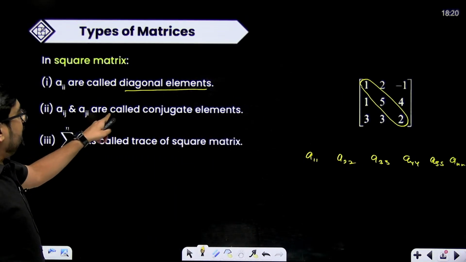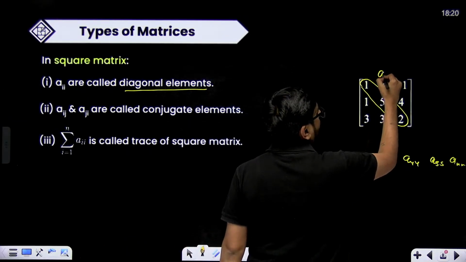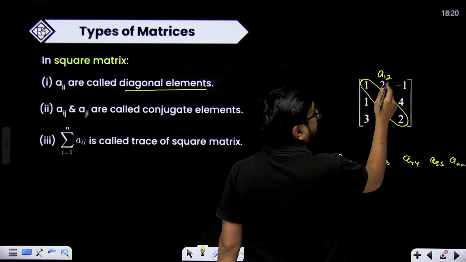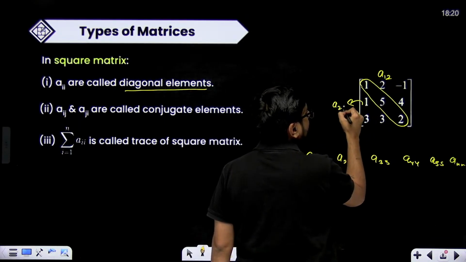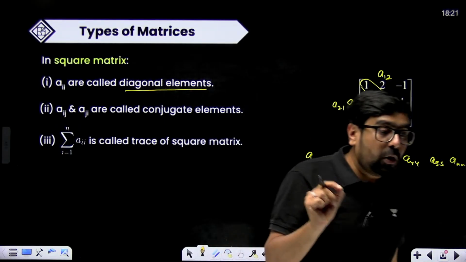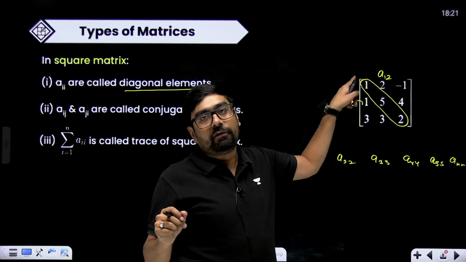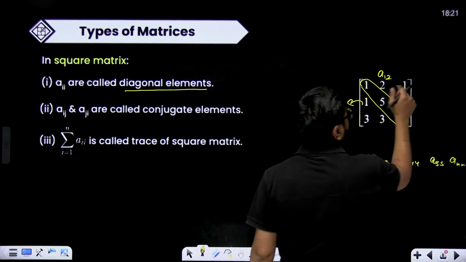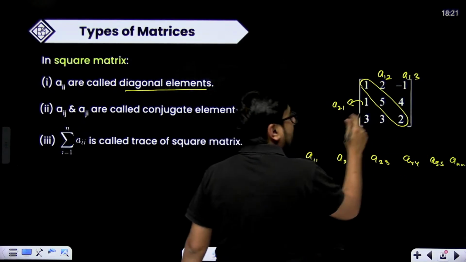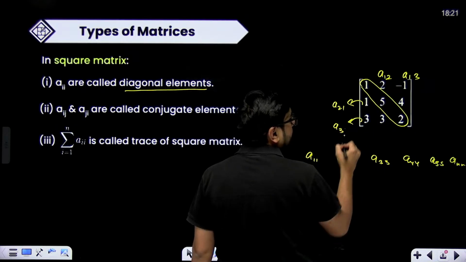Aij and Aji are called conjugate elements. Aij, that means this is your A12. Now A21 means second row, first column. We have to remember these small terms because questions are asked from them. What is the conjugate element of A12? It is A21. Similarly, this is A13, so A31 is third row, first column.